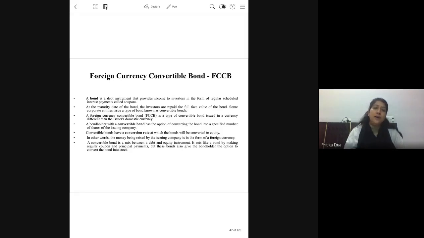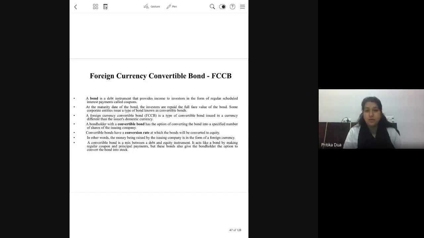The bond at the time of maturity or at some specified time at issue, the bond holder is given the option of getting it converted to equity share. Now we are dealing in a foreign currency bond, so the exchange rate at which this conversion of bond to equity will take place is already specified at the time of issue.